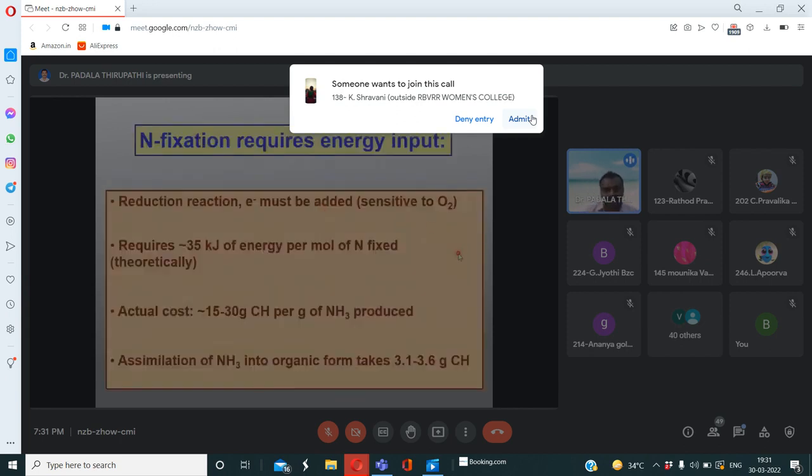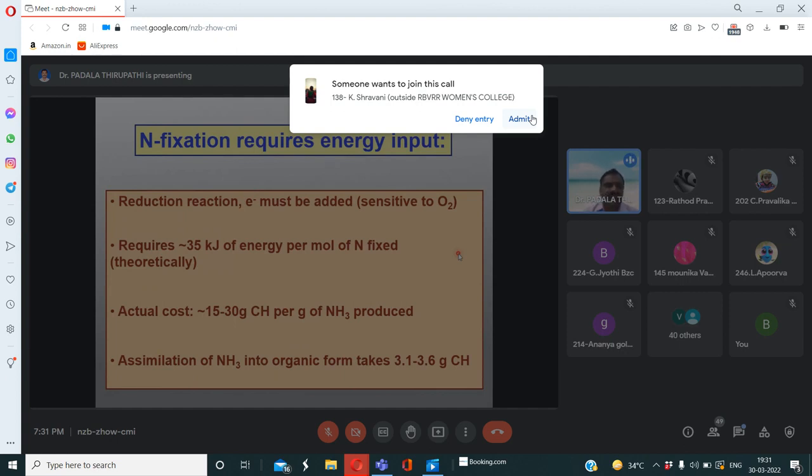Okay, so here the nitrogen fixation requires energy input. See here, my dear friends. In this process, it is a reduction reaction, so electrons must be added. Why? Because the nitrogenase enzyme, very very important, is very sensitive to oxygen.